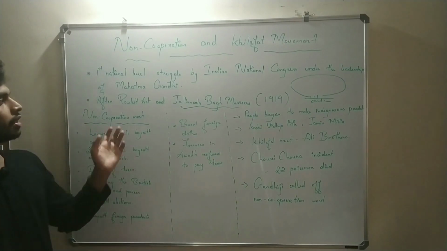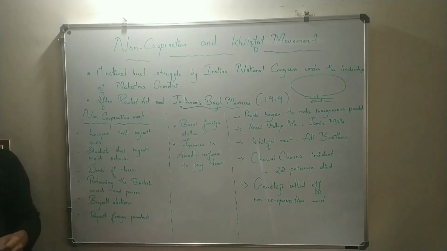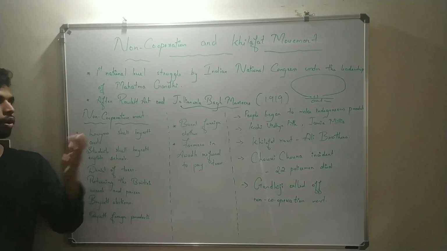After these two incidents, Mahatma Gandhi called for the non-cooperation movement.